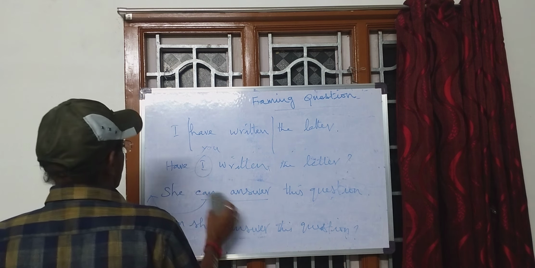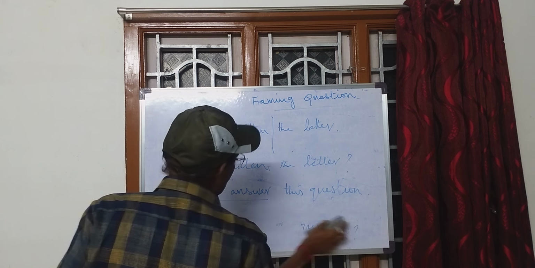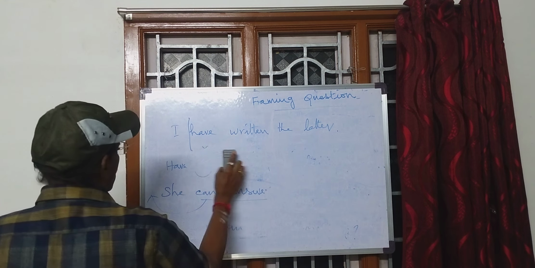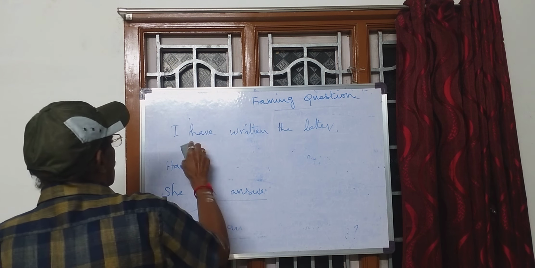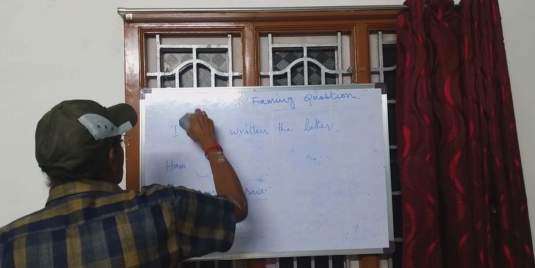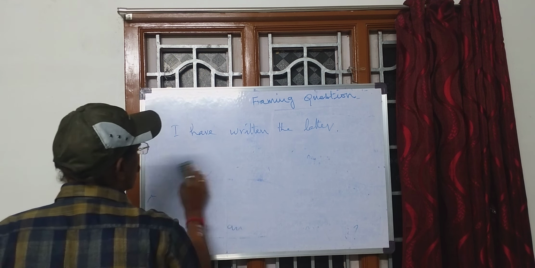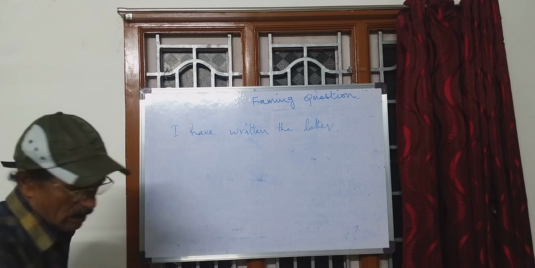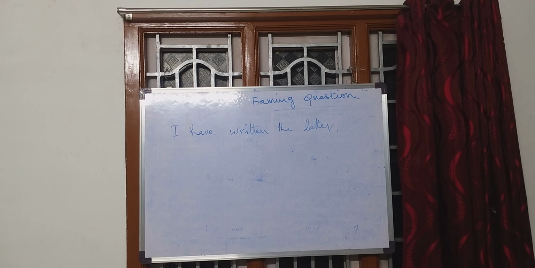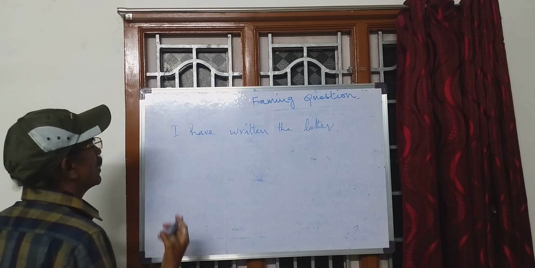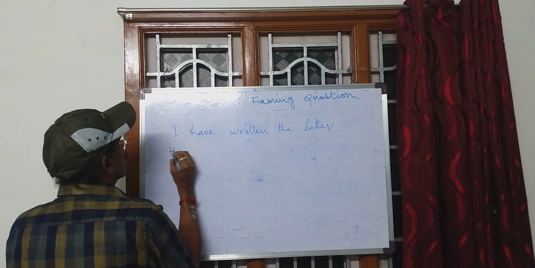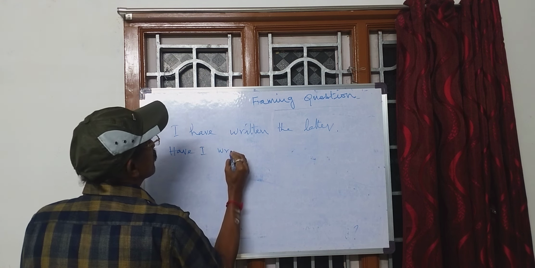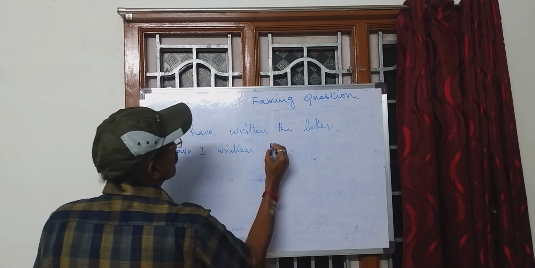Now, reading the first sentence here, let us do some changes in this. I have written the letter. For framing a question from this sentence, you all know that I have written the letter.